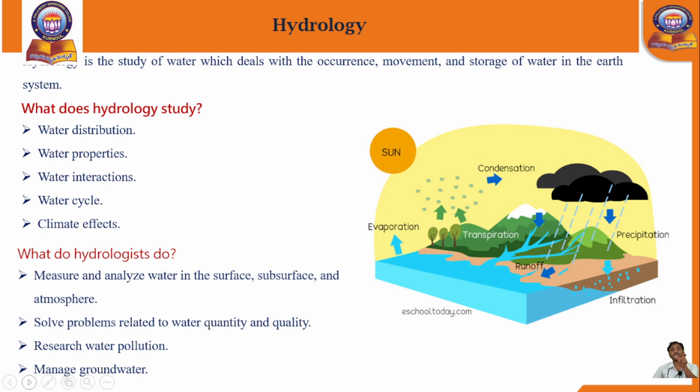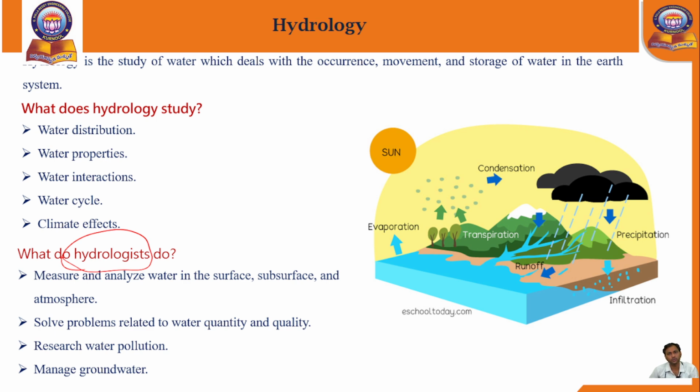Water resource engineering comes under the specialization of the hydrologist, who is an expert and also called a research scientist of water resource engineering.